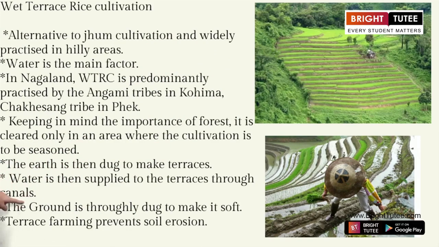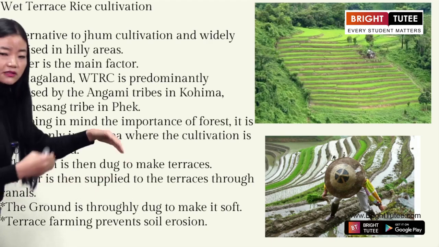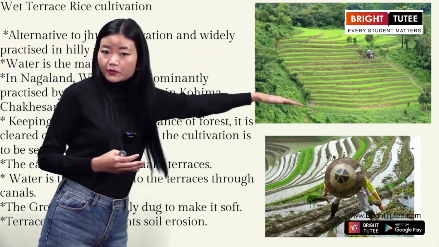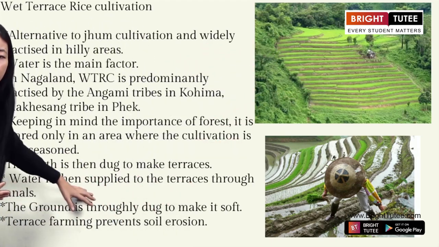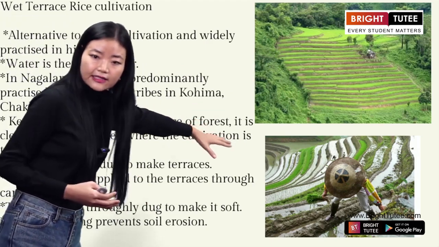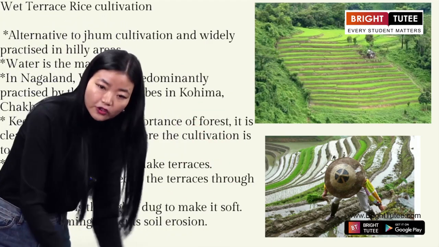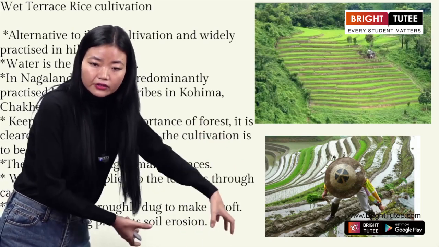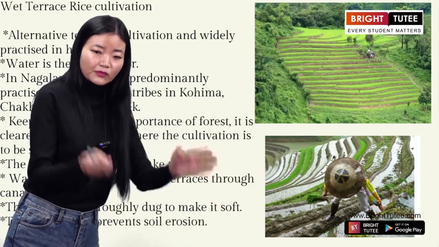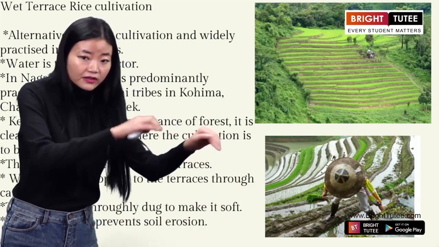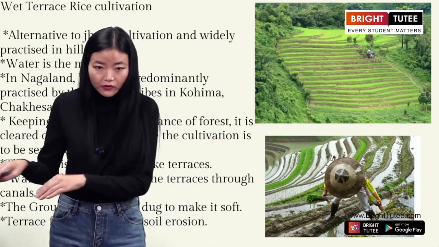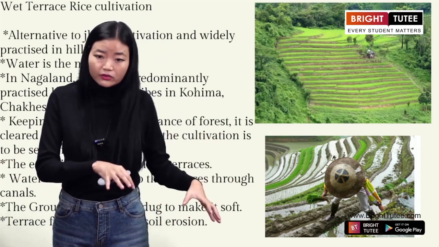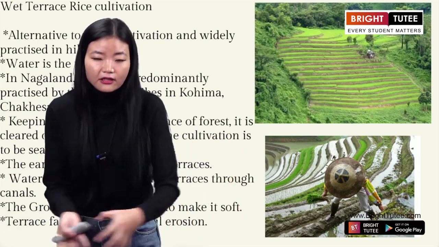This is very important. Look at the second picture. In the second picture, you will see the water flowing, yes or no. This is how the water is supplied through canals in this type of cultivation. First, they will dig the earth, no doubt. Stepwise, they will dig the earth. Then the next step is they will supply the water.